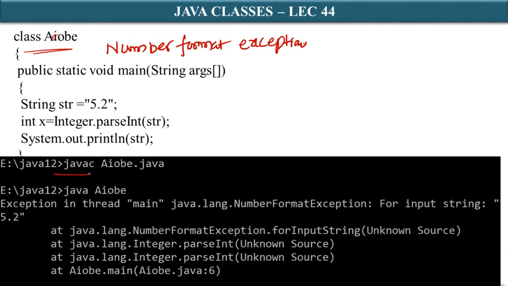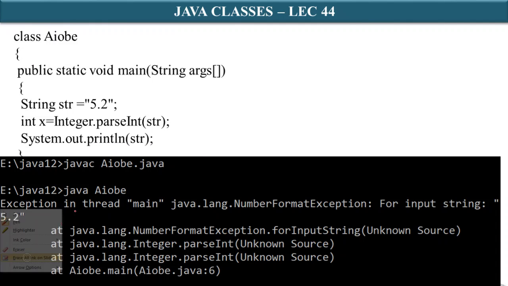Still, this program compiles. javac AIOBE. That's what I am saying: for unchecked exceptions, for runtime exceptions, the program compiles. When you try to run the program, it will generate an error.